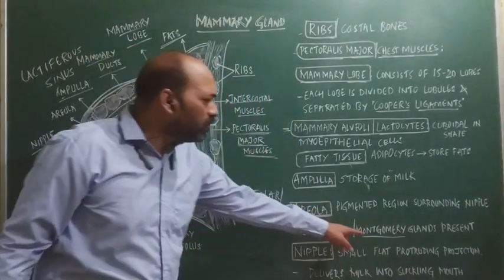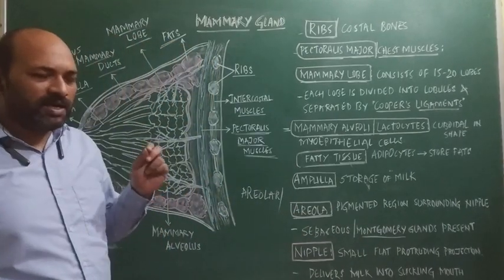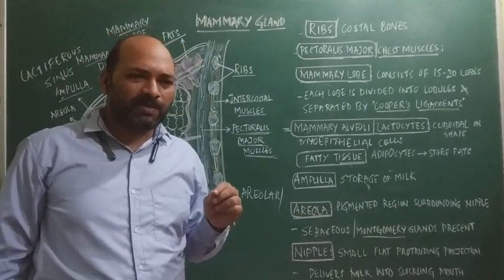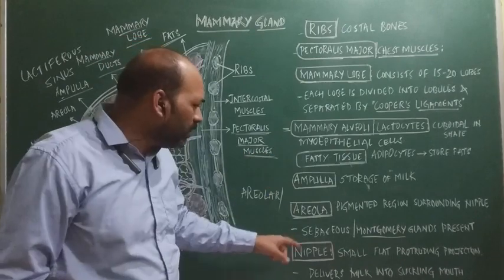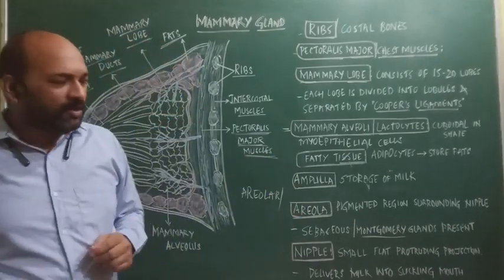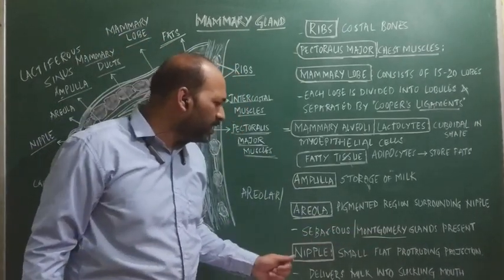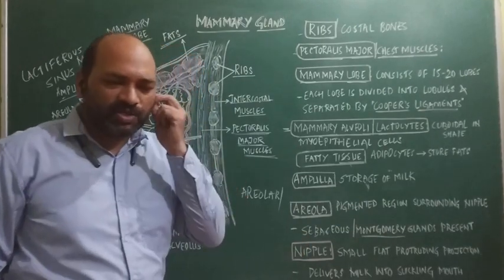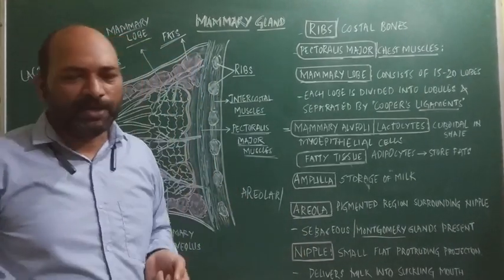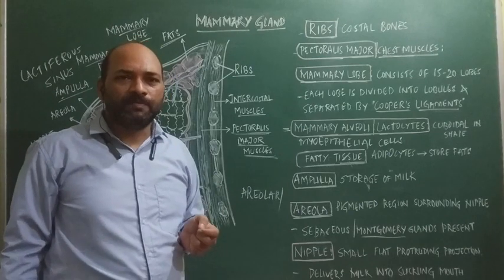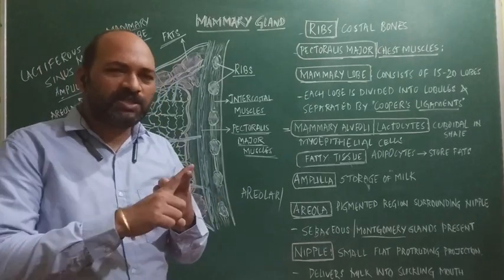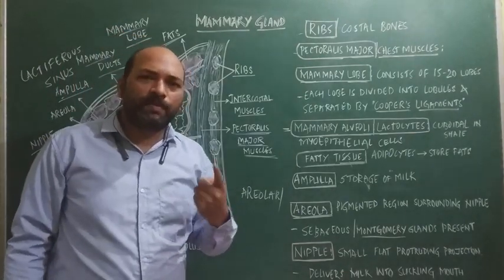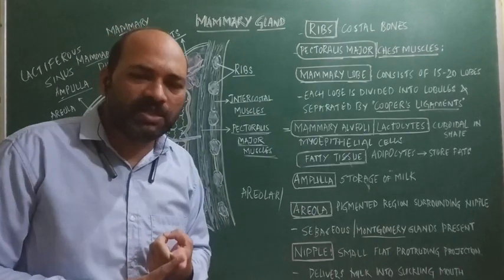These Montgomery glands are just small painless bumps in the areolar region, and they secrete an oily secretion called lipoid fluid. This lipoid fluid has three main functions. The first function is that it acts as a lubricating agent for the suckling.